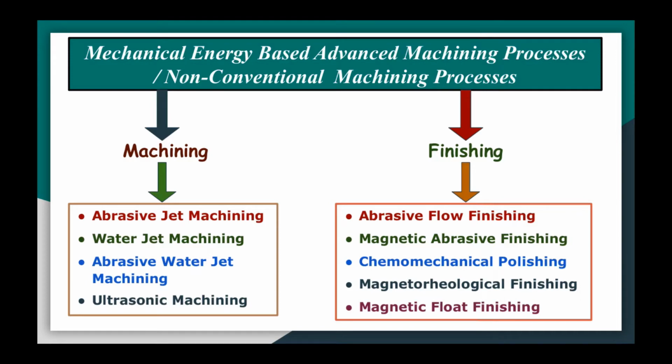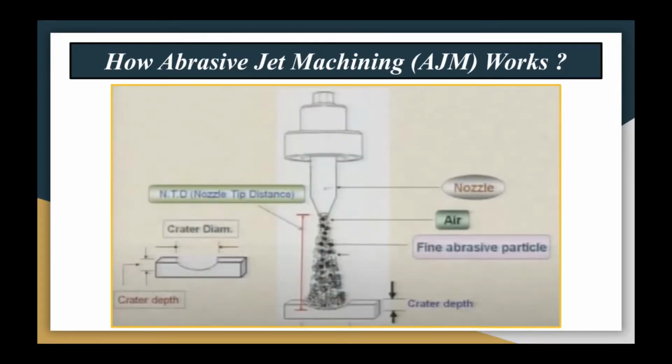So now let us discuss how abrasive jet machining, or AJM, works. Here in this figure you can see a nozzle through which a mixture of air and abrasive particles is coming out. In place of air you can have some other gas also.